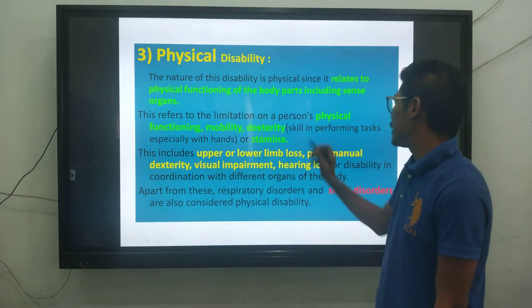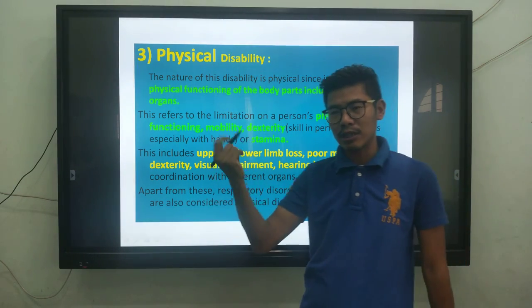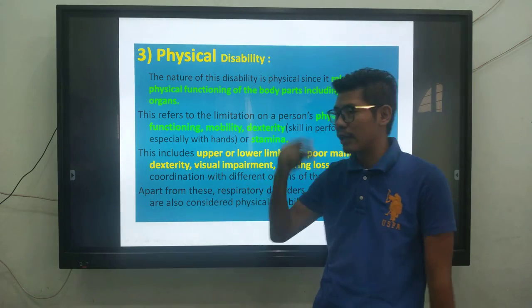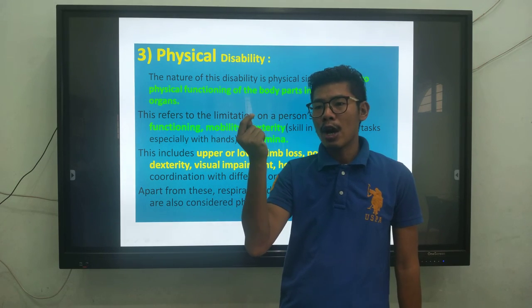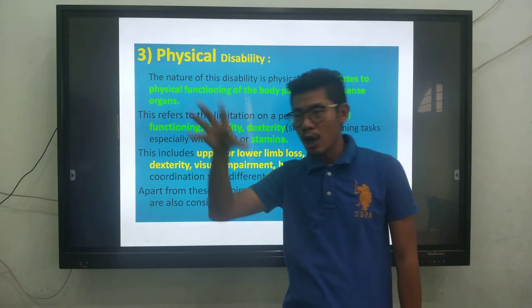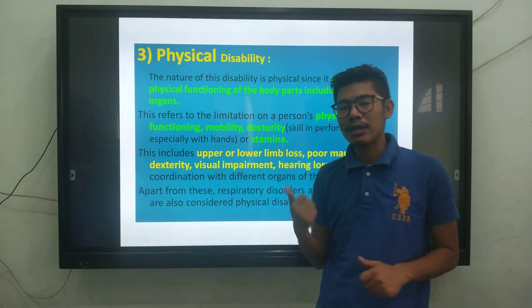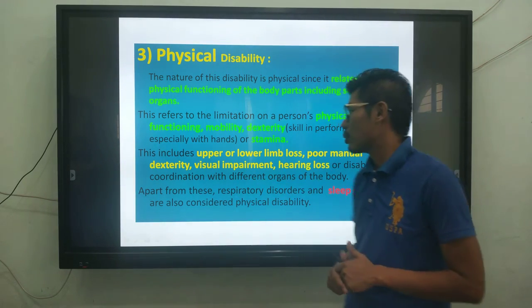Next area means skills in performing tasks, especially with hands. Maybe snapping, this is also a skill. There is also dexterity. If you're not able to snap your fingers, then this also will come under dexterity. Maybe moving your hands and writing, maybe sketching, maybe catching the ball, maybe throwing the ball. So this will all come under dexterity, which means being able to use your hands skillfully. That is called dexterity.